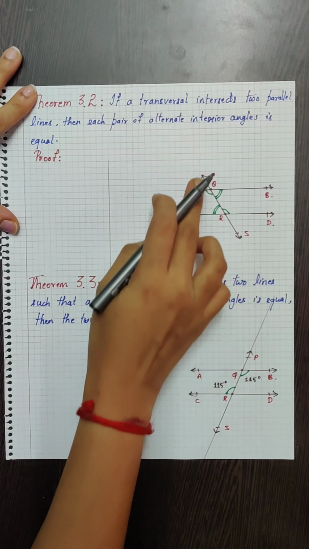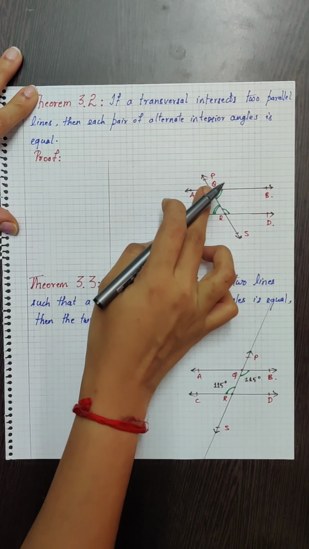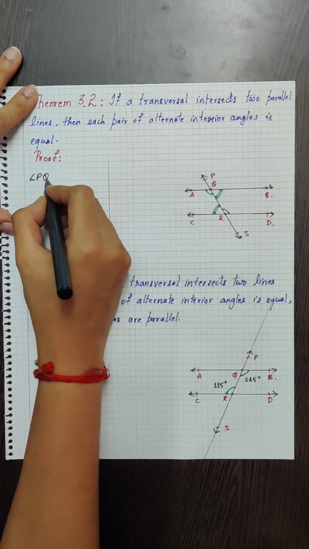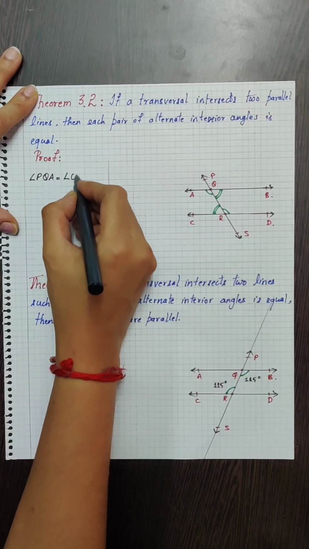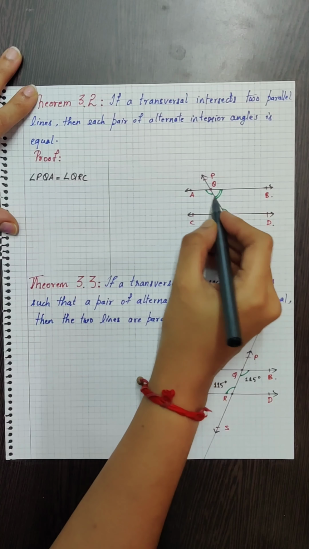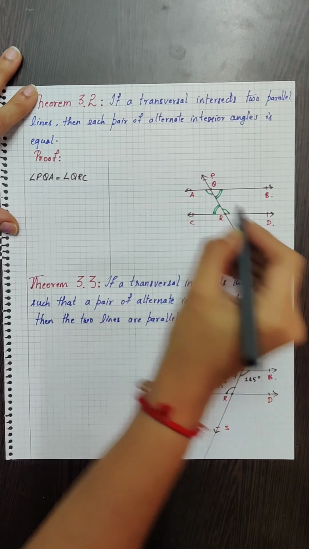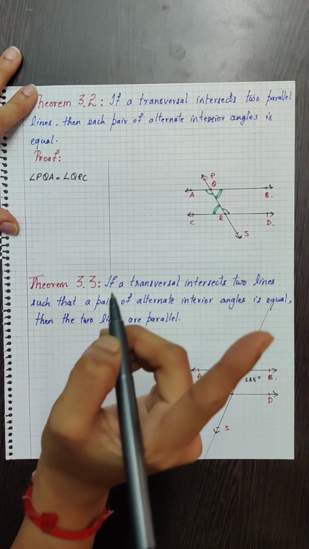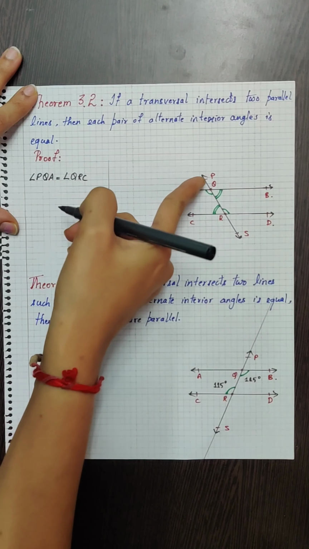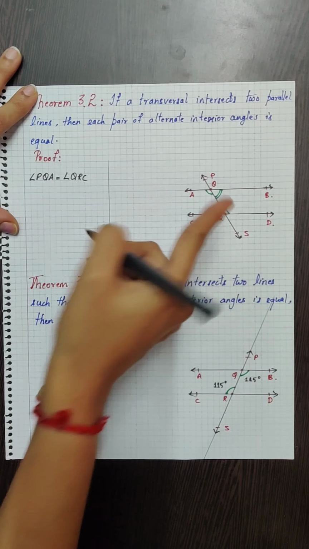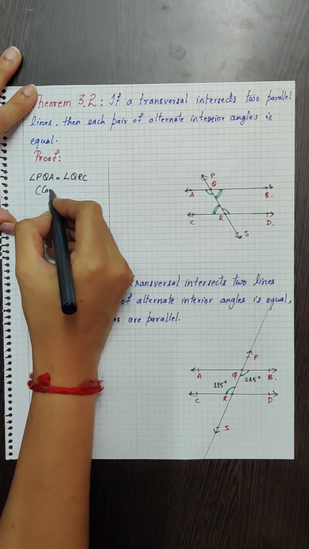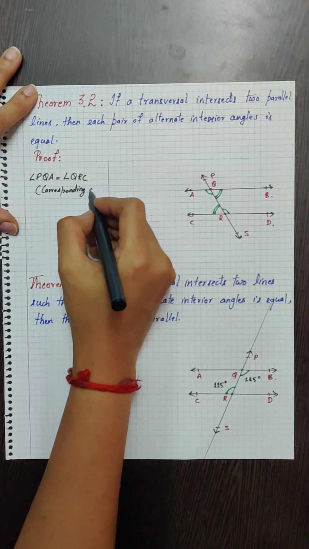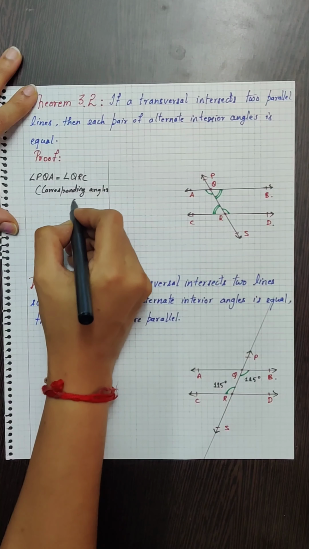We have angle PQA is equal to angle QRC. And why is that? Because these two lines are parallel and there is a transversal passing through them. Therefore, from axiom 3.3, we know that the corresponding angles will be equal. Therefore, it is from the corresponding angles axiom.